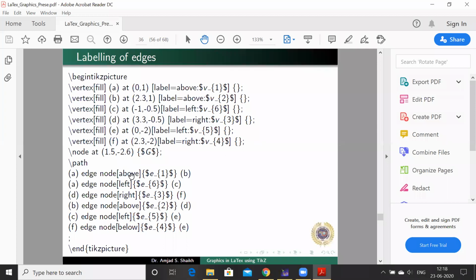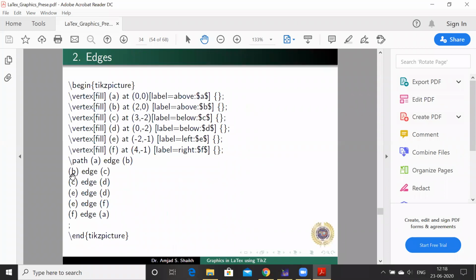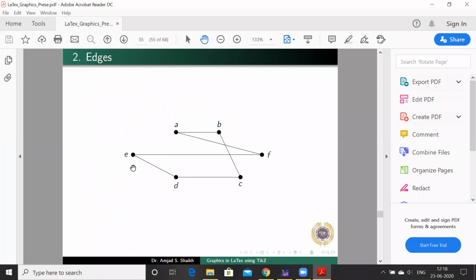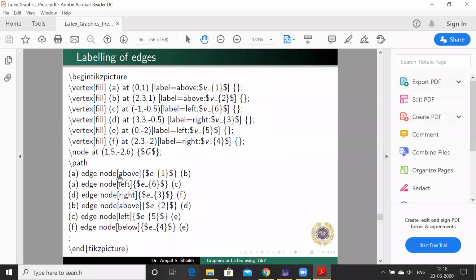So it was previously A to B only, like this, A edge B, but here A edge node, we are giving node above, and then what is the label of that edge we wanted to give, we can label it here. Node above E1 to B, node left E6, node right, node above, like this way.